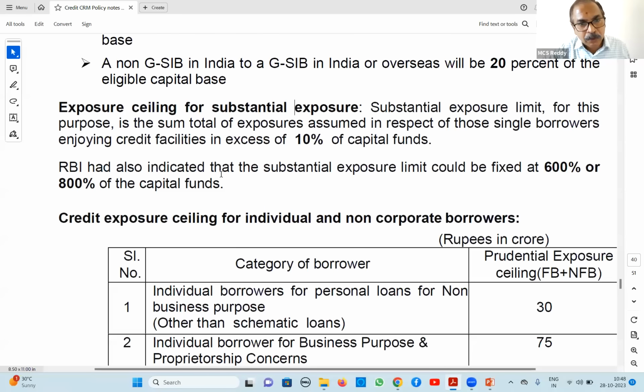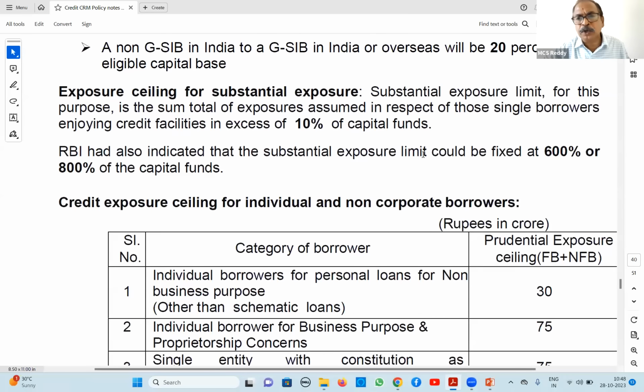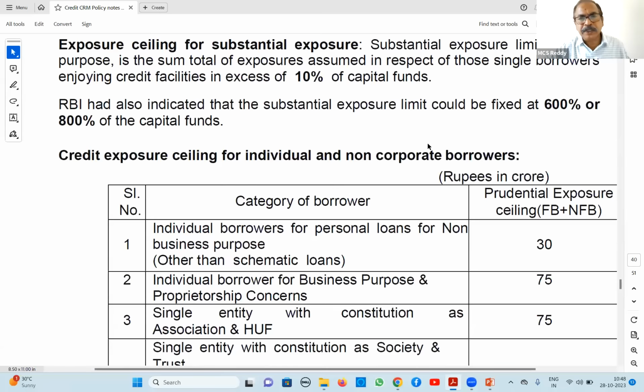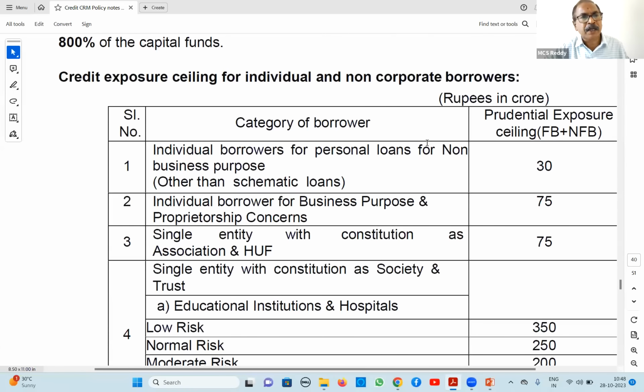So this point they have given to avoid concentration risk. Don't give too many big loans. That is what substantial exposure is. Over 3 to 4 marks only they ask this question. Lower level they have not touched. Next, this is important for 1 to 2, 2 to 3, etc.